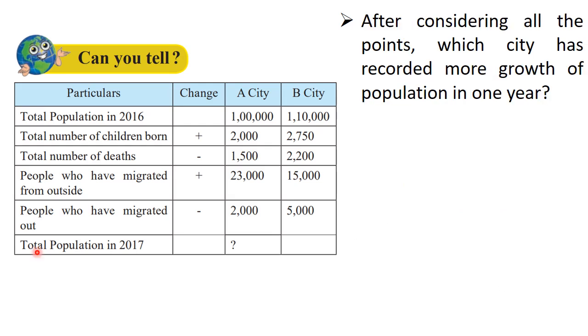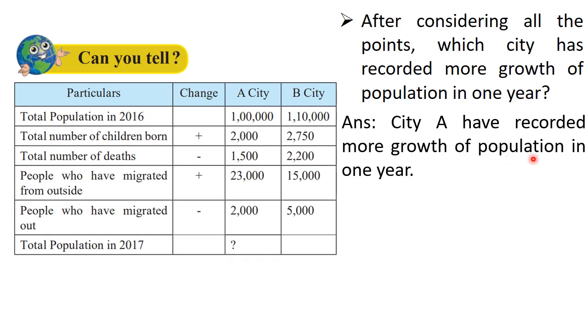Next, after considering all the points, which city has recorded more growth of population in 1 year? So students, as we saw, A city recorded 1 lakh 21,500 population in 2017 and B city recorded how much? 1 lakh 20,550, which is less than A city. So A city has recorded more growth of population in 1 year.